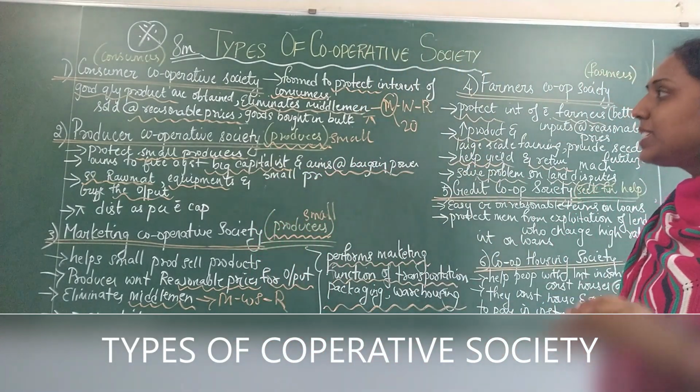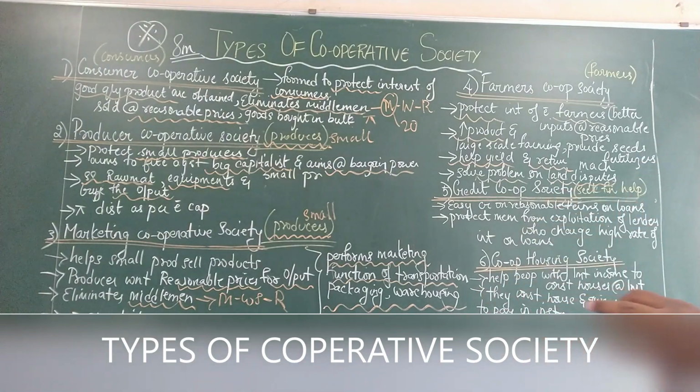So the first one is what? Consumer Cooperative Society. Please look at the board and you can make notes by taking the important terminologies. You can even zoom in and take notes so that you can mark it in your notebook and refer to it as well as learn it. So the Consumer Cooperative Society, who is it helping? It's helping the consumers. It's protecting the consumers by providing good quality products. It's eliminating middlemen. That refers to wholesalers, retailers as well as manufacturers who want to sell the product at a very high cost.